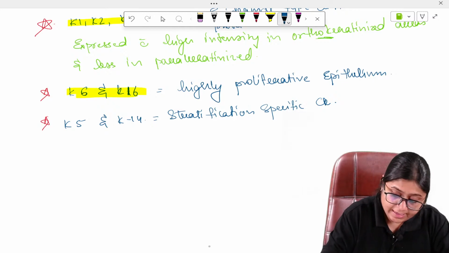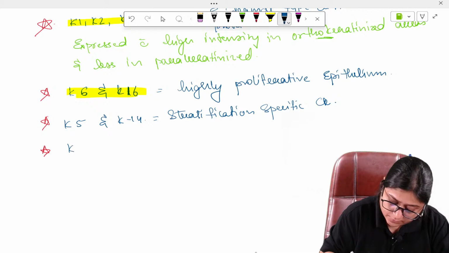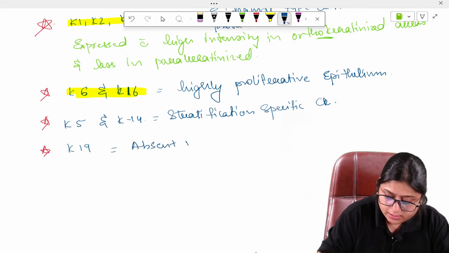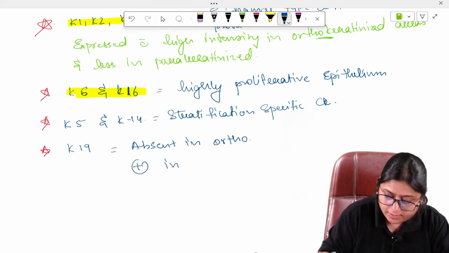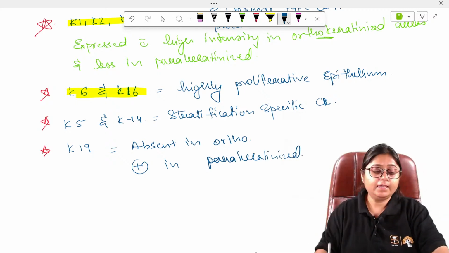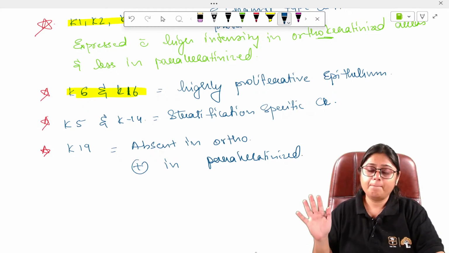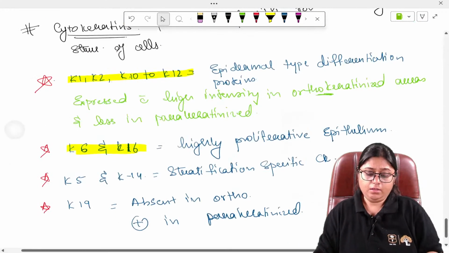And lastly is K19. K19 is absent in orthokeratinization and present in parakeratinized epithelium. Okay, remember this point. K19 is absent in orthokeratinized and it is present in parakeratinized.